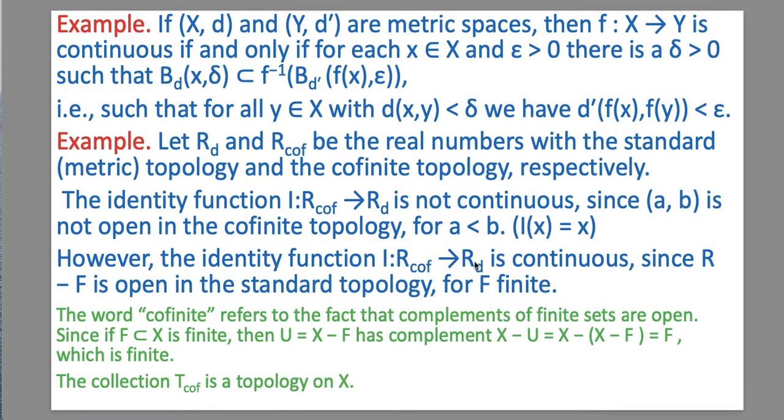Here cofinite refers to the fact that complements of finite sets are open. If F is a subset of X and F is finite, then U equal to X minus F has the complement X minus U, which is X minus (X minus F), which is F, and this F is finite.